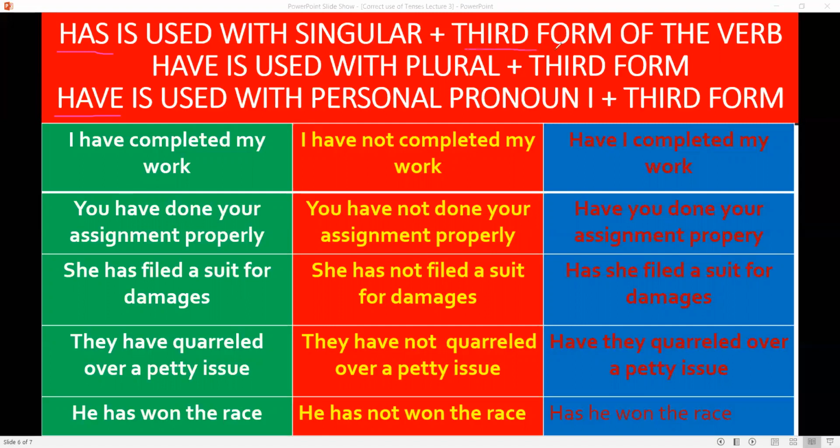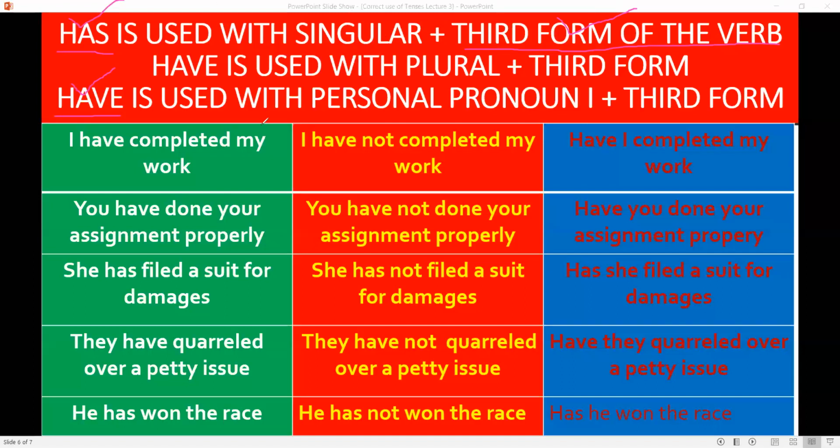Third form of the verb plus has or have, this is what tells you that this is present perfect tense. Has is used with singular, have is used with plural, but mind it, with the personal pronoun I, you will use have. With you, you will use have.